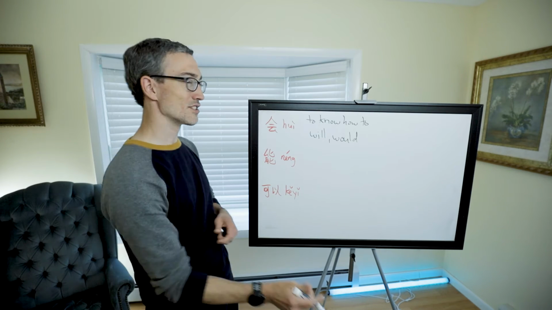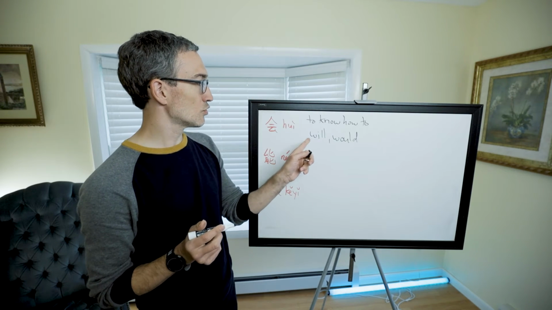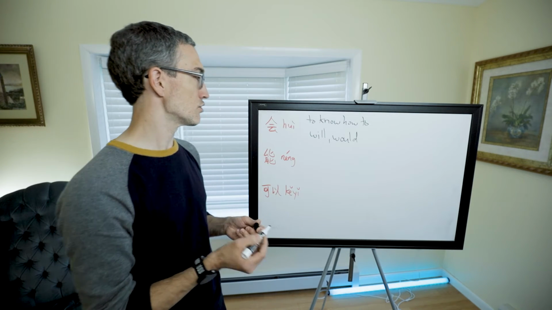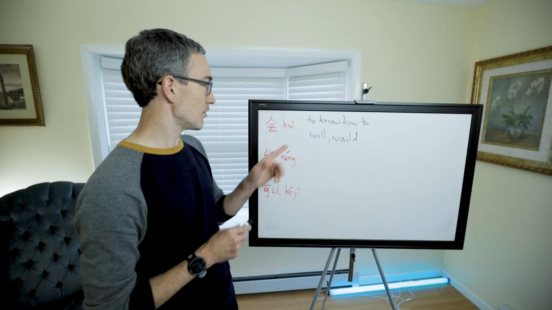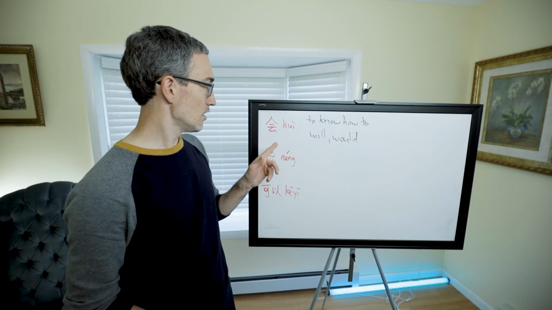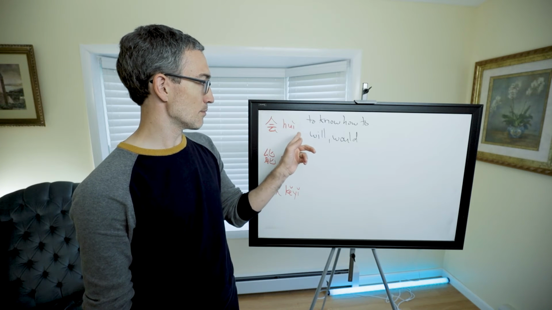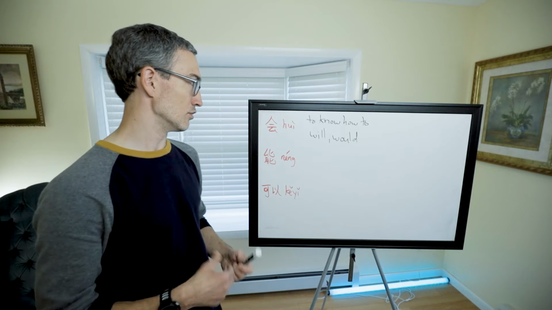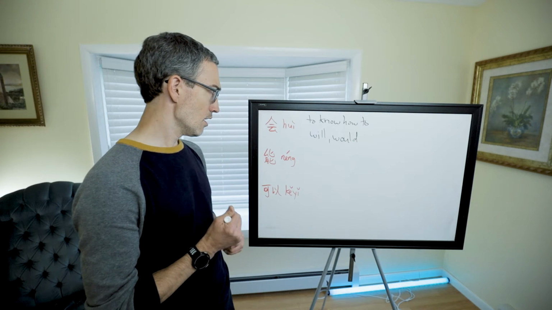I would if I could, or something like that. But so it's like I will go tomorrow. 我会去，我明天会去. So these are pretty drastically different. Context usually makes it clear whether we're talking about something that will be happening, or we're talking about I am able to do something. I know how to do something.